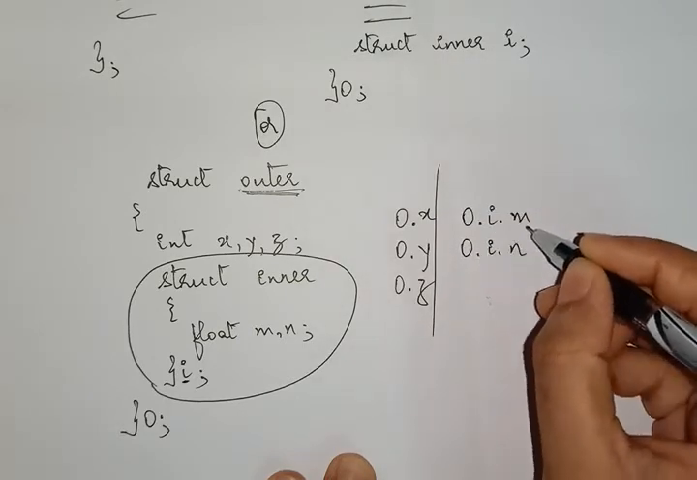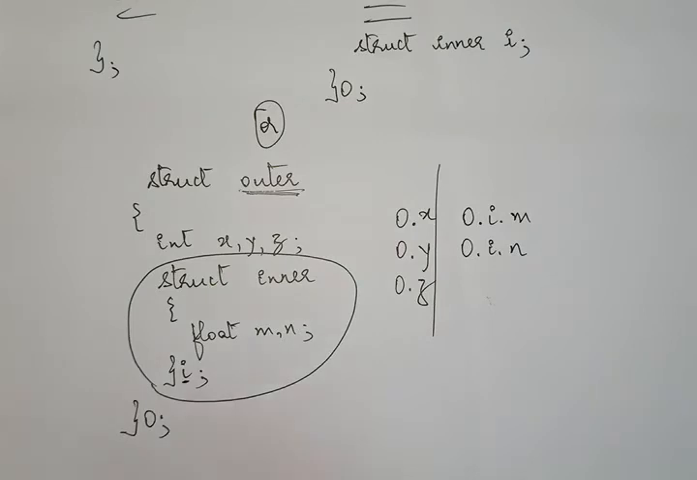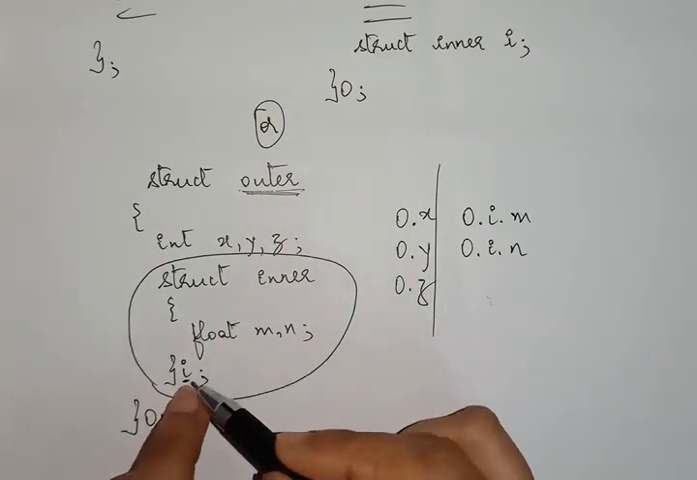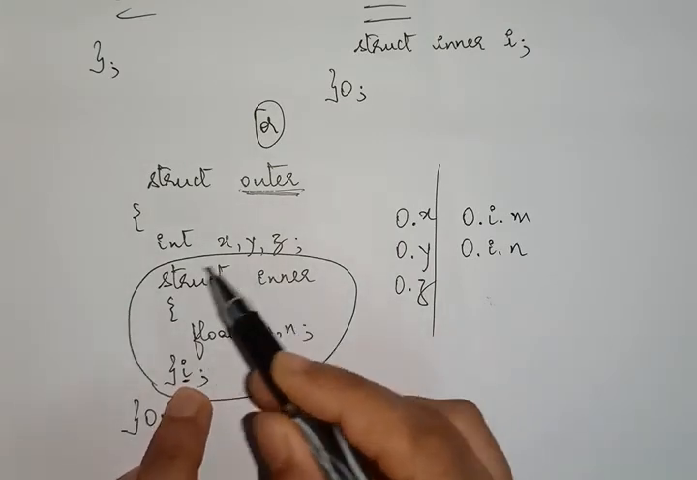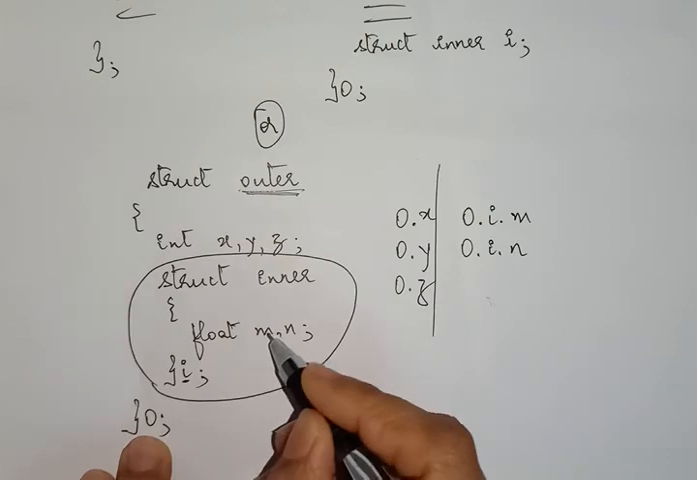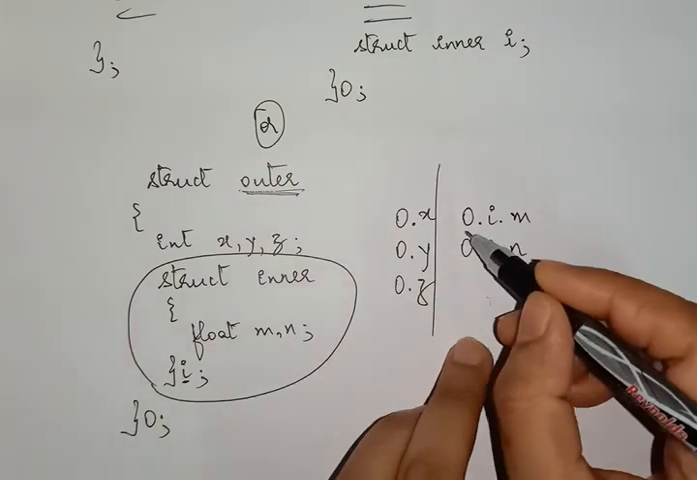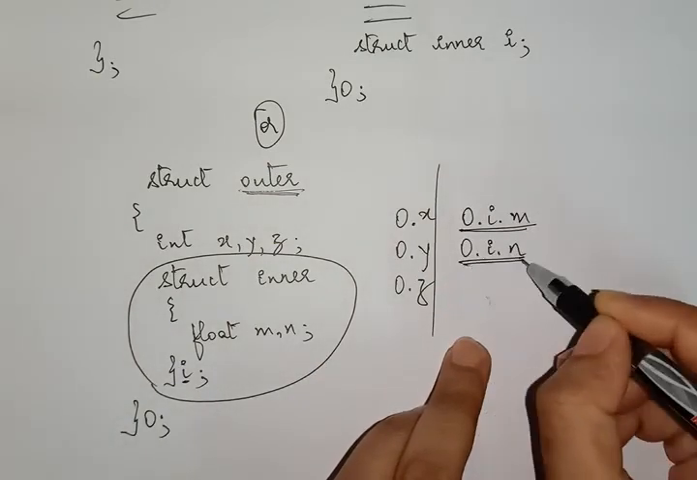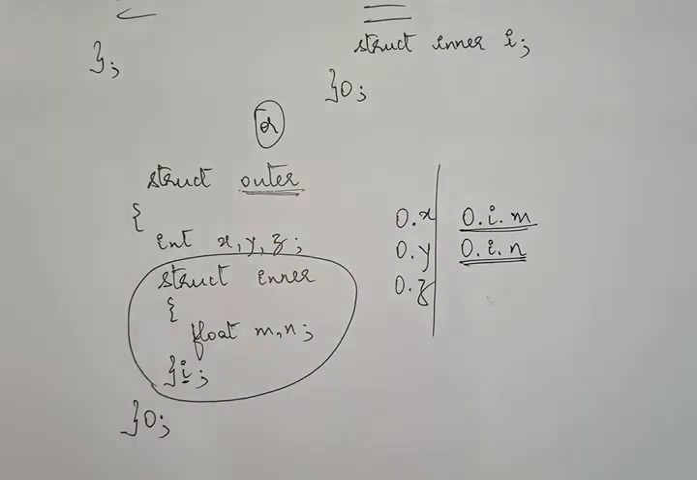O dot I dot m. So accessing m is through I, but I dot m is now nested within outer. So only through O can you access I dot m. Hence you have to combine like this to access nested structure members. Fine.